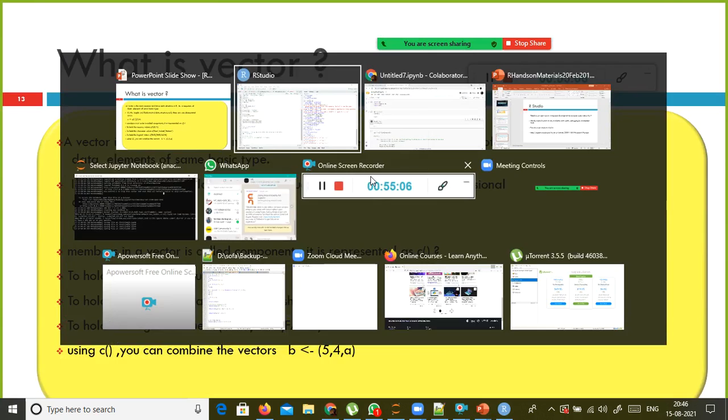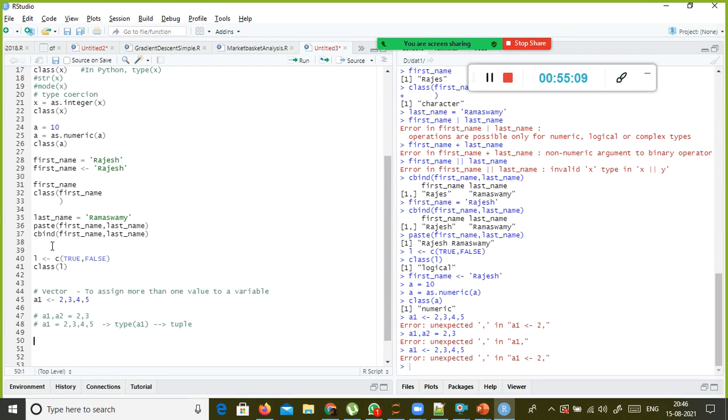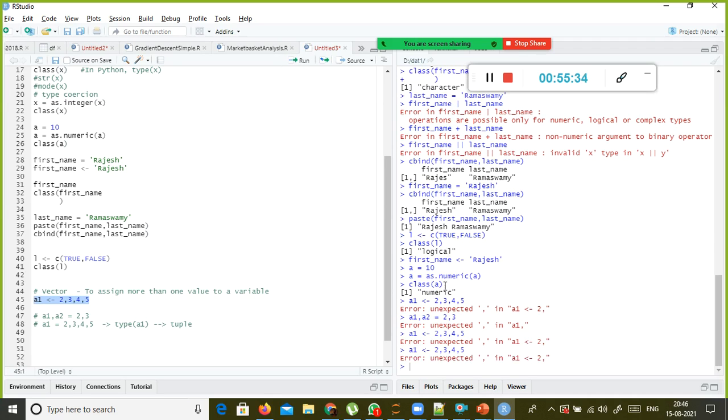Okay, so now we learnt about the scalar variable. This is nothing but a scalar variable. So if you want to define a vector in R, how can I assign more than one value to a variable? Here I assigned more than one value to a variable called A1 in Python. It became a tuple data type. But in R you cannot assign it directly. If I execute this one, it throws an error: unexpected comma, because for a variable you can assign only one value at a time.